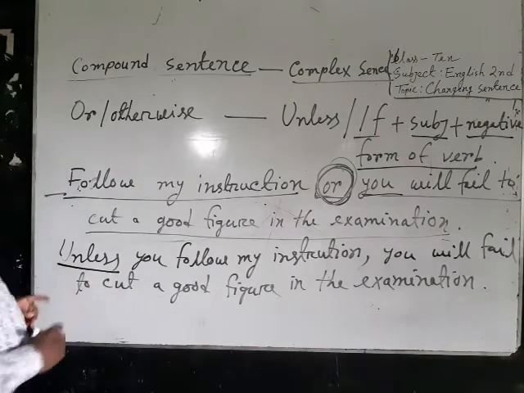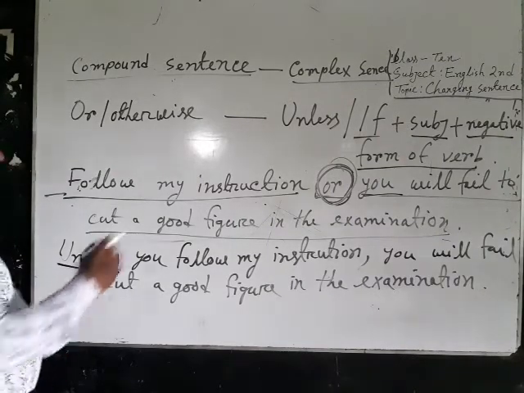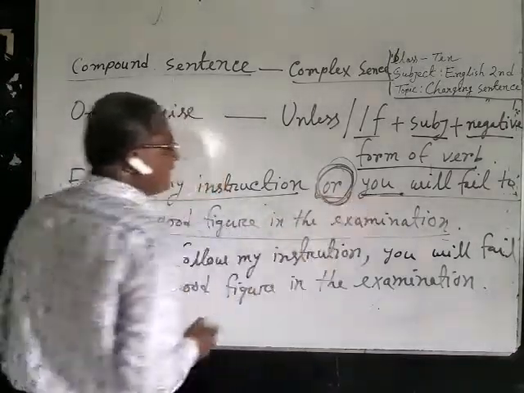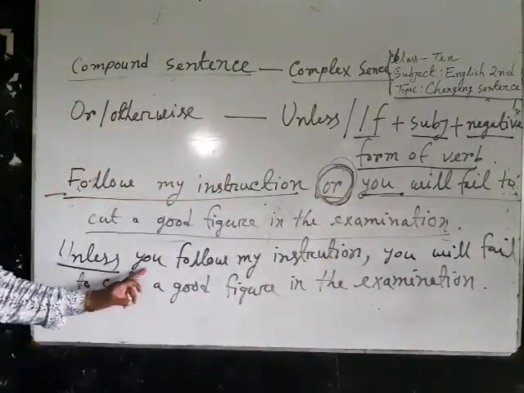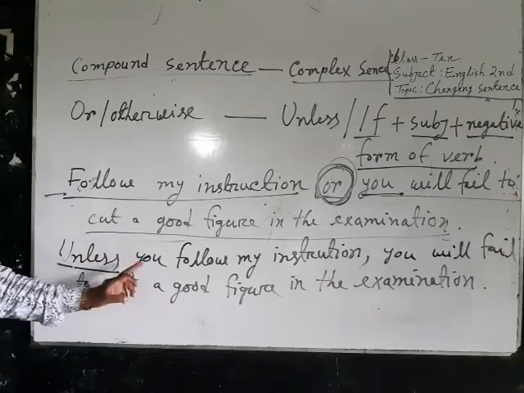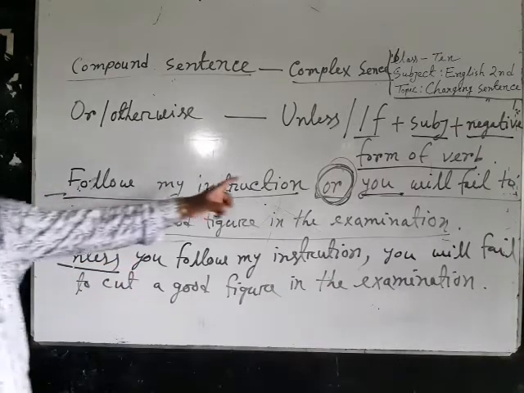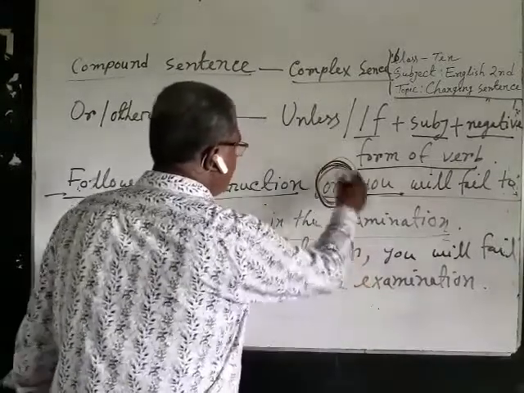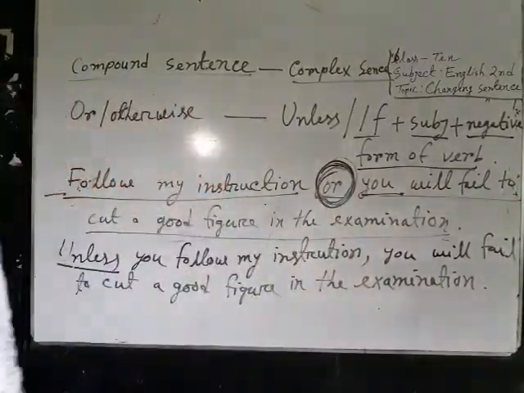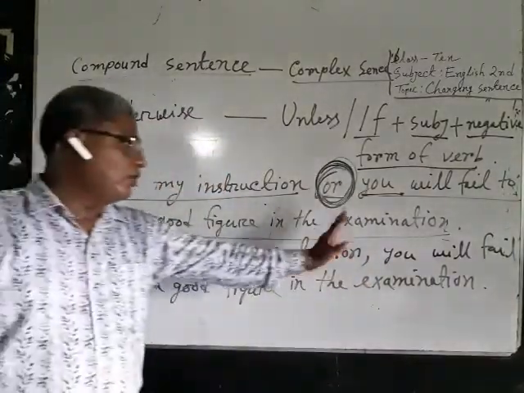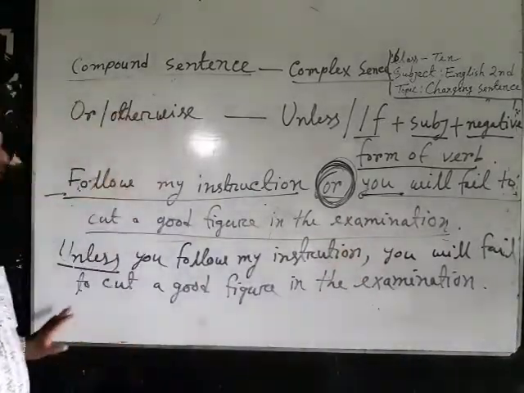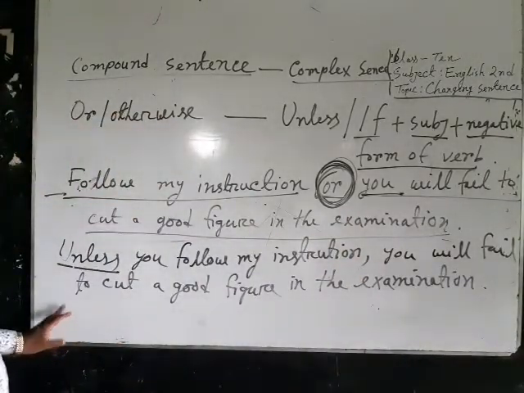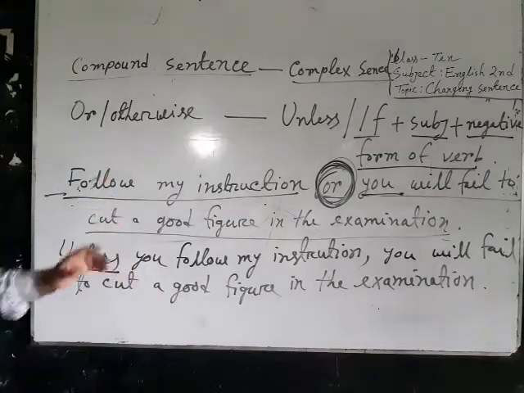Then after unless, you have to use the subject of second clause. Here the subject of second clause is you. So you have to write unless you. Then you have to write the first clause. After first clause, you have to write comma instead of or. Then you have to write all the words of the second clause. This is an example of complex sentence.